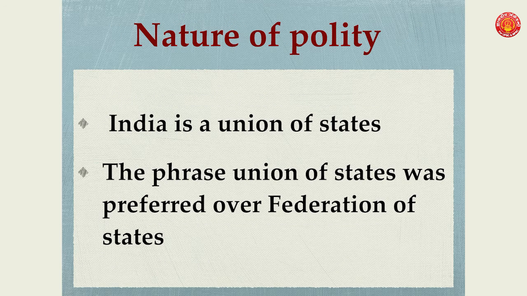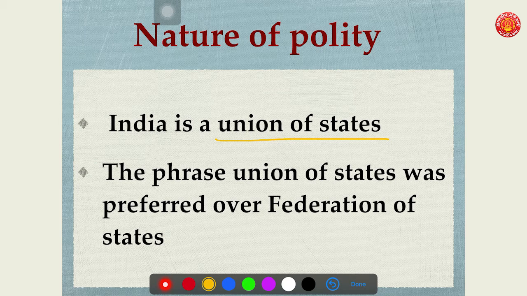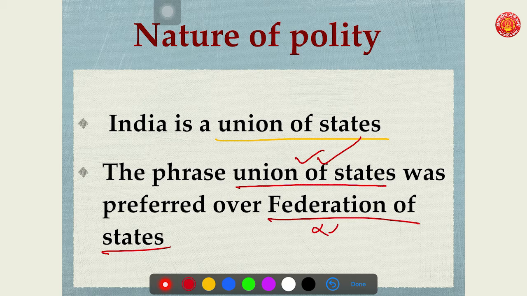Now it says what is the nature of Indian polity. Article 1 says India shall be a union of states. It means India is not a federation of states, India is a union of states. Very, very important. Now we have preferred the phrase union of states. We said that we should be called a union of states and we should not be called a federation of states. Why so?